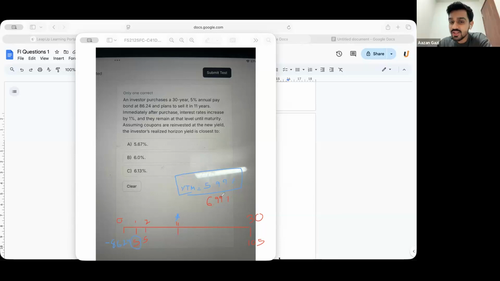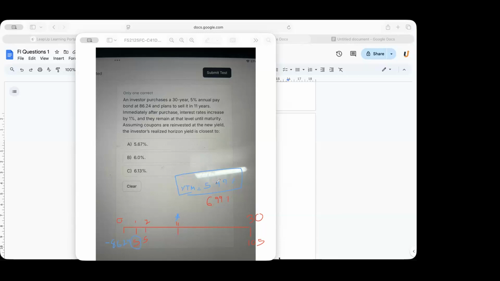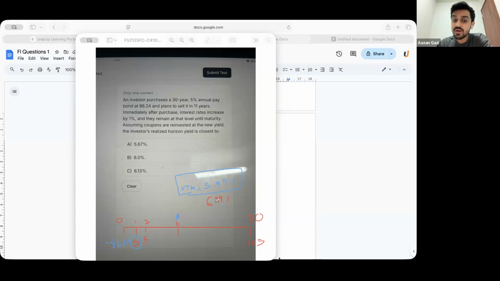No, the rate has changed, so 6.99. Instead of 5.99, you have reinvested at 6.99. Clear? So can you calculate how much money you got in total? Normally on your calculator there is a shortcut method. How many cash flows do you have?